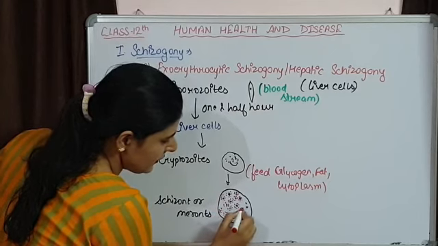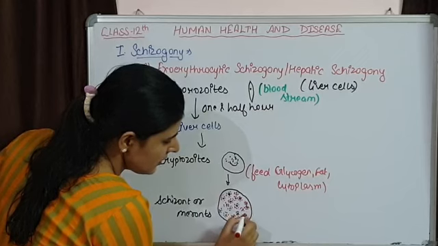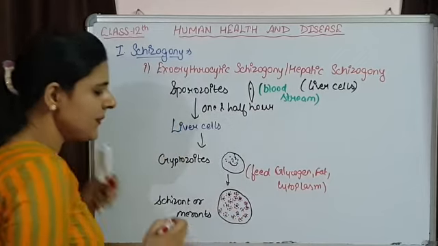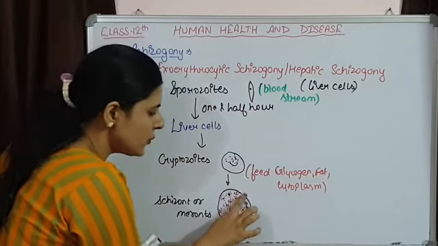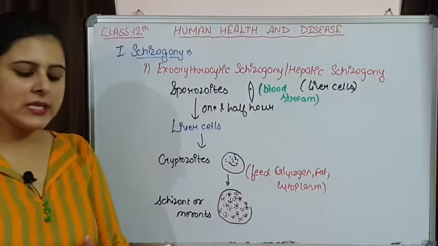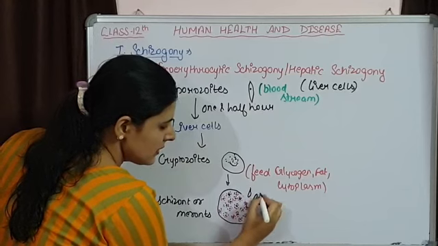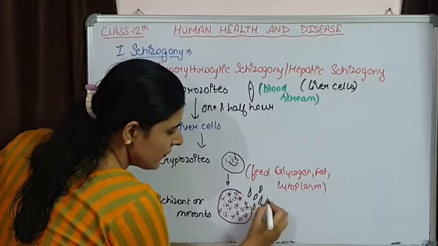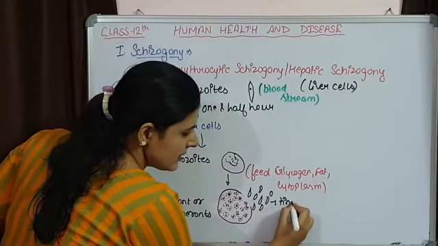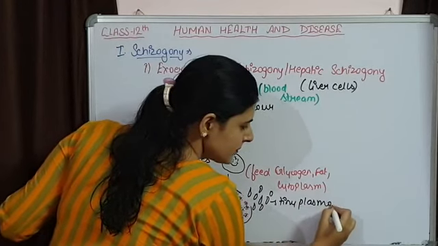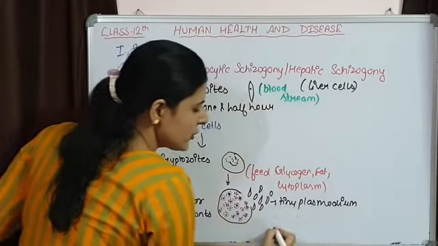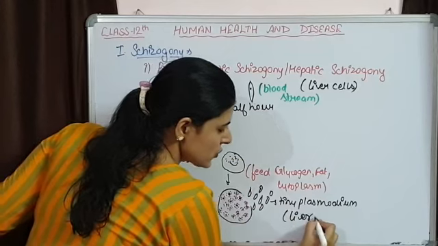And now they will be forming tiny parasites, or you can say tiny plasmodium, and when this schizont is going to break down, these parasites are going to be released again. There will be lots of tiny parasites, or tiny plasmodium, which are going to be released in the liver sinusoids.